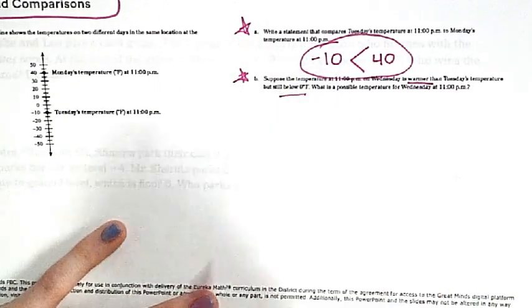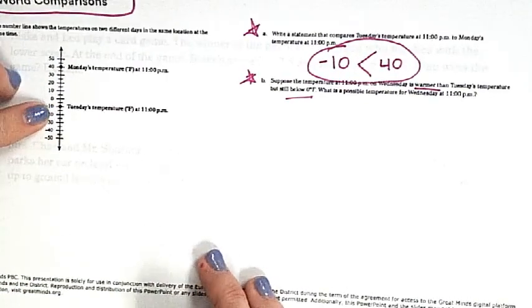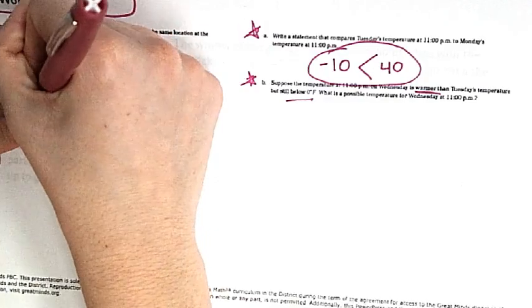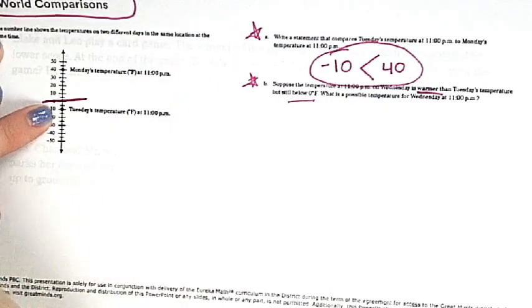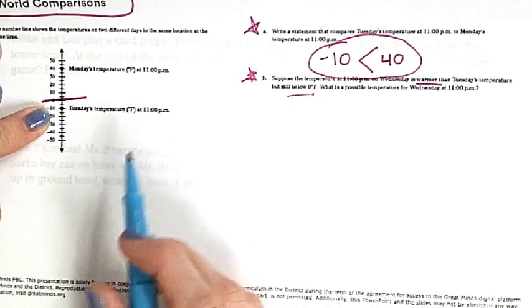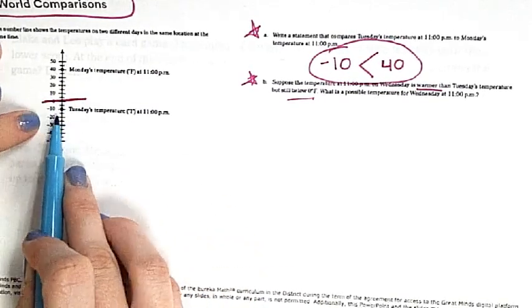So let's look at it. It says on Wednesday it's warmer than Tuesday's temperature, but still below 0 degrees. What was the temperature for Wednesday? So everyone put your finger on Tuesday. That's where we're starting. We've got to stay below 0. So I'm going to draw a little wall at 0 because I know I can't go past it. If I'm wanting to go up or warmer from -10, but not all the way to 0, where am I going to put my plot?